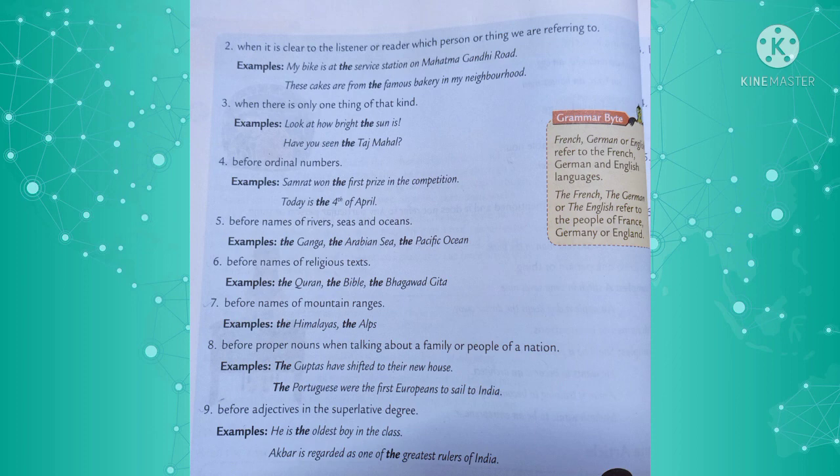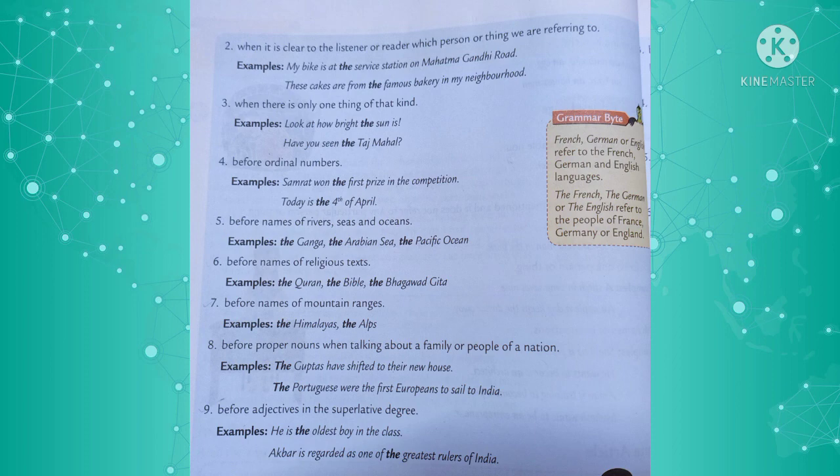What do you mean by ordinal numbers? Ordinal numbers means like first, second, third, fourth, fifth, sixth. These are called ordinal numbers. So before ordinal numbers also we have to use the: the first, the fourth, etc. And last, the is also used before proper nouns when we are talking about a family or the people of a nation.